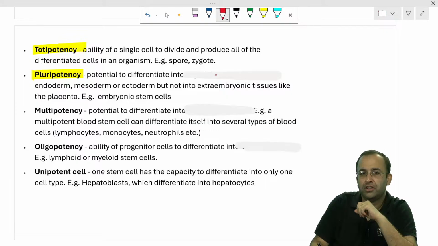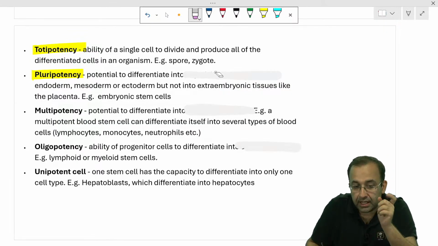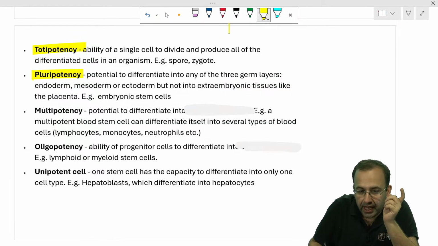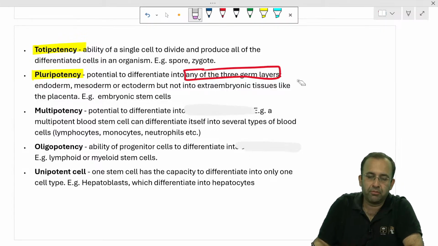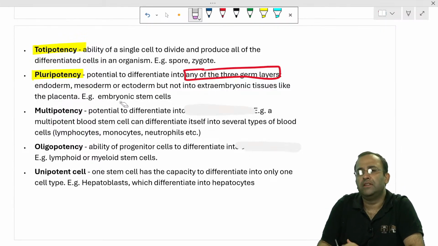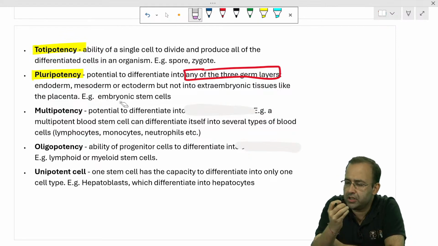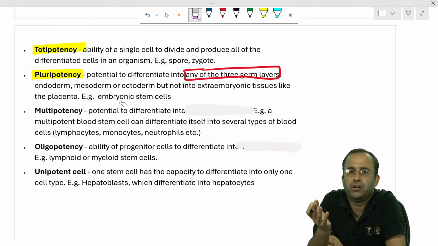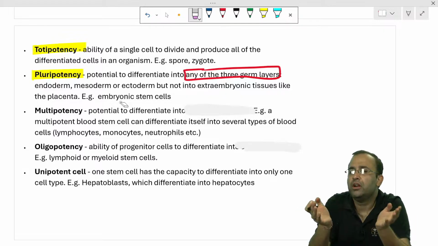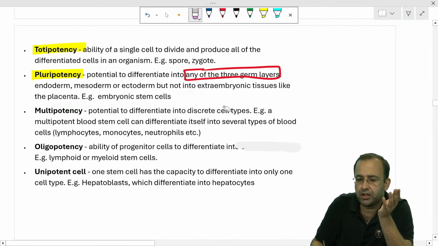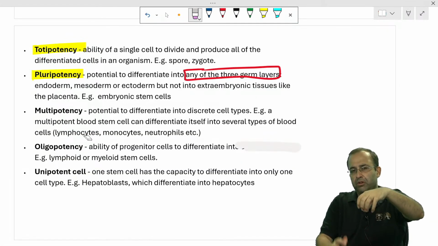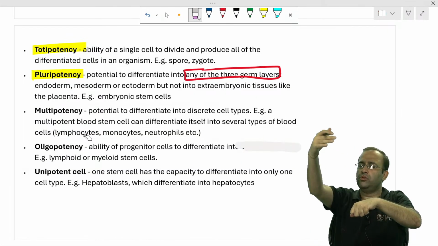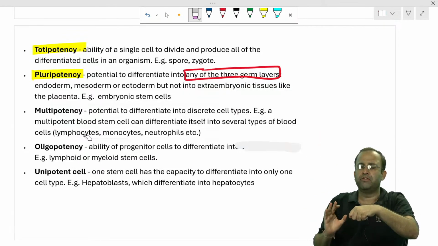Versus pluripotent. Pluri means many, not all. Able to differentiate into any of the three germ layers, ectoderm, mesoderm, endoderm, but not into extraembryonic tissue like placenta. So these are the embryonic stem cells. It is able to differentiate into any of the three germ layers. Pluripotent. Multipotent, many, differentiate into discrete cell types. Like blast, in bone marrow blast, they can differentiate into neutrophil, lymphocyte, monocyte, eosinophil, basophil.